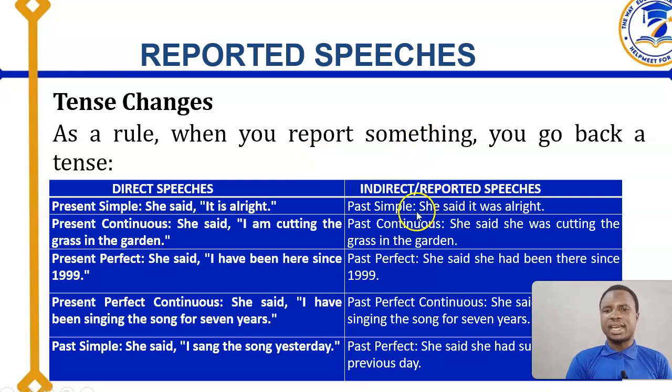Now, in changing it to indirect speech, you are going to change it from simple present to simple past. Don't forget, anytime you hear simple present or simple past, it means the verb will not have any auxiliary verb. The verb is realized only by the lexical verb or a lexicalized auxiliary verb. So in simple past, you now have: she said it was all right. What has changed there is simple present, is, to what? Was, which is simple past.